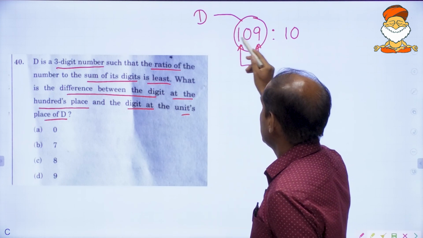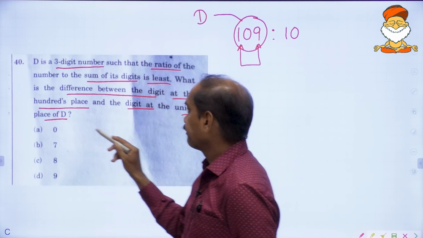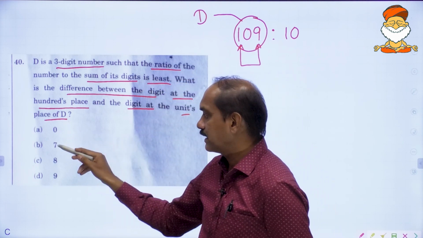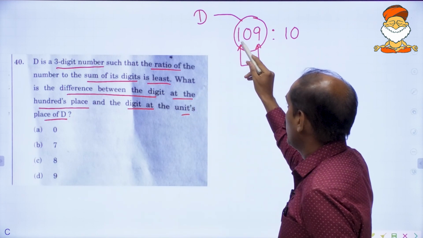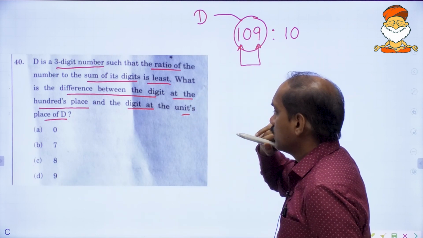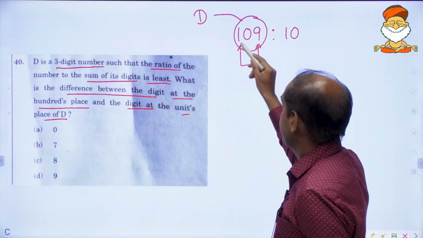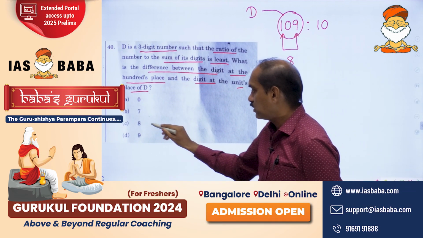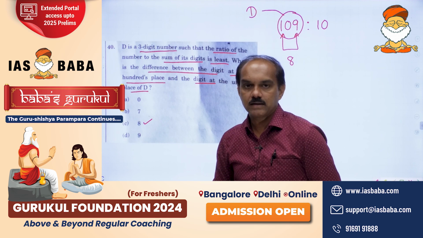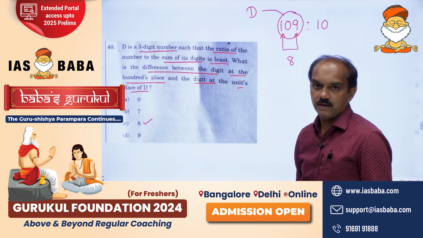If you take 0, 7, 8 or 9, what happens? See here, 1 and 9, the difference is 8. So the third option is correct. Now I will tell you how it is correct and how this is the final thing.